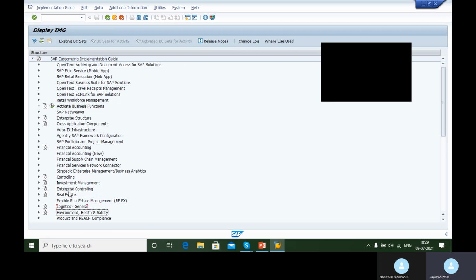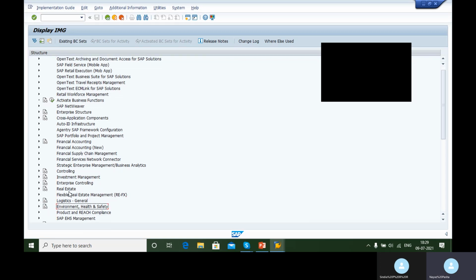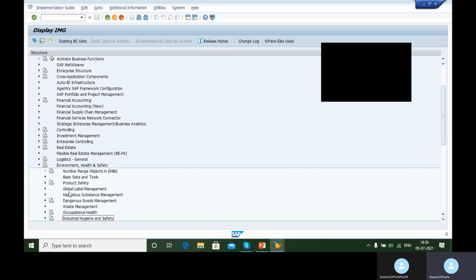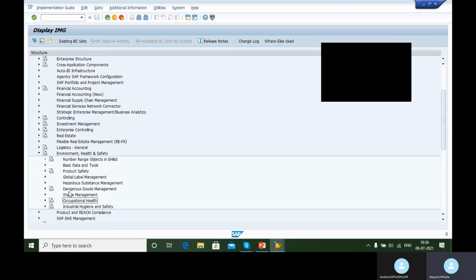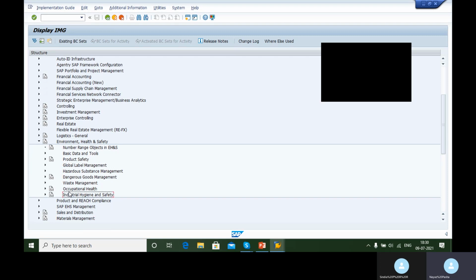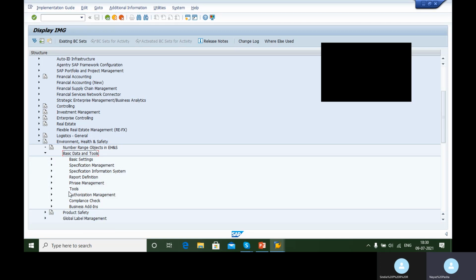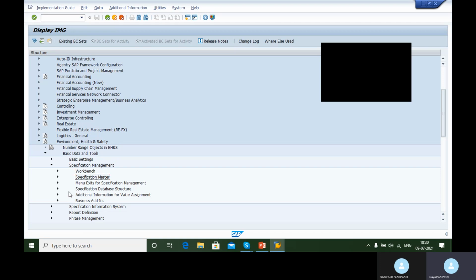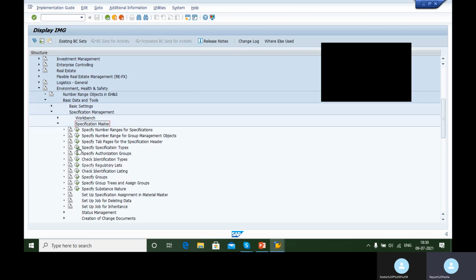After going to SPRO, we can come directly to the EHS component. Under this module, these are all the various components we just discussed, starting from basic data tools to industrial hygiene and safety. Under each of these components, we will be doing something known as configuration. Suppose you create any specification, you come to the specification master, and here you create the different specification types.